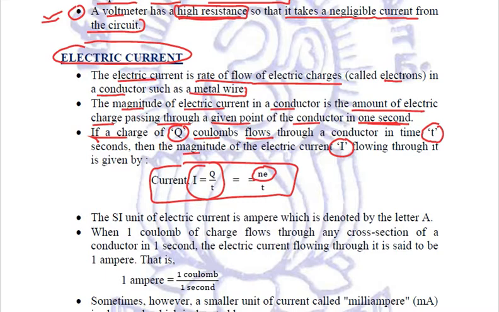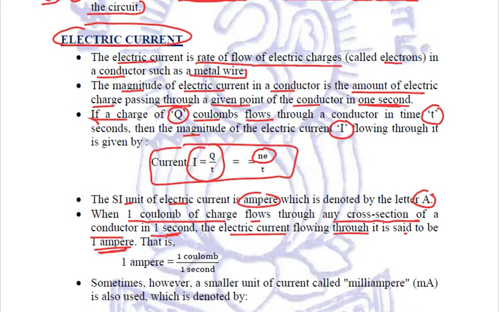Clear? We know that the SI unit of electric current is ampere, denoted by capital A, and when 1 coulomb of charge flows through any cross section of a conductor in 1 second, then the electric current flowing through it is said to be 1 ampere.